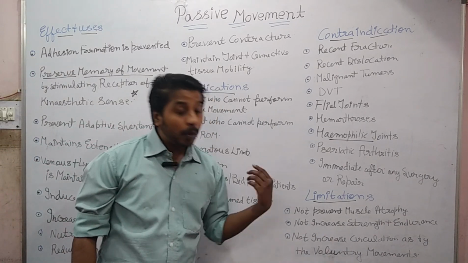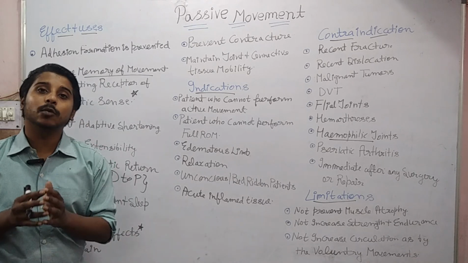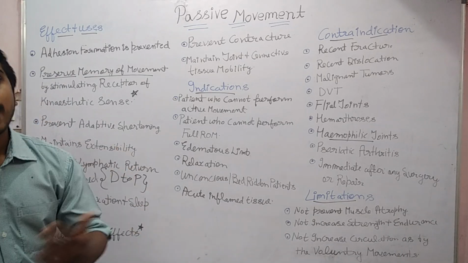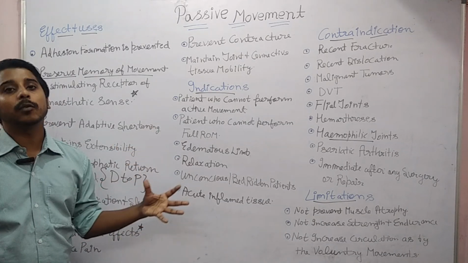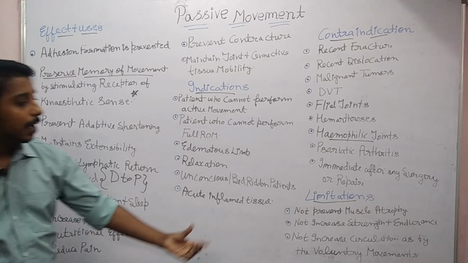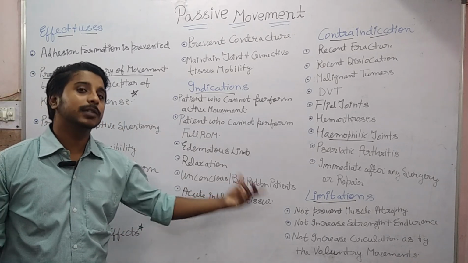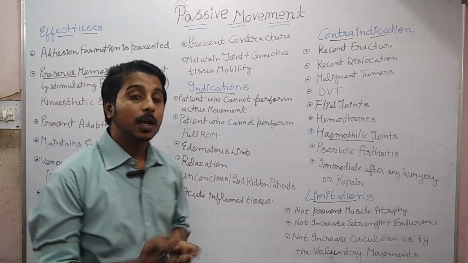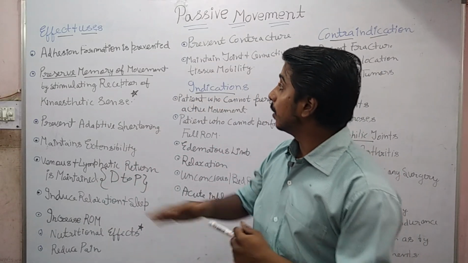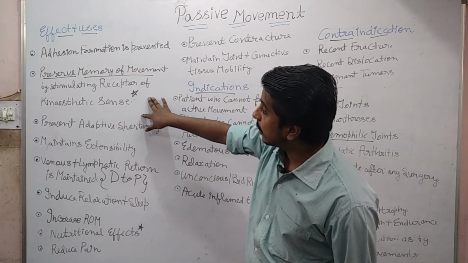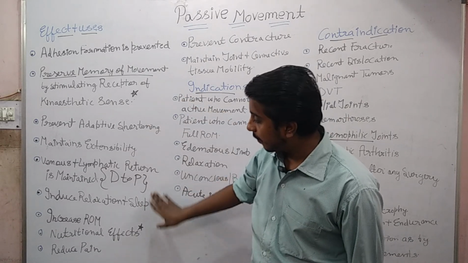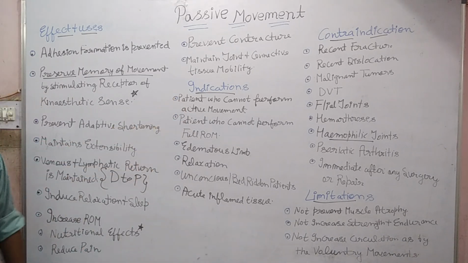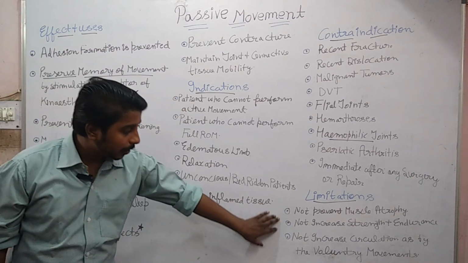Okay, and though it increases circulation, it does not increase the circulation relative to voluntary movement, that is any kind of active exercise. Okay, so we can say the circulation or blood supply to a particular part is not increased as much by the passive movement. So this is the whole topic, and we studied the effects and uses: this kinesthetic sense, that is memory pattern, venous and lymphatic return, and nutritional effect is very important. Then indication is very simple. Then contraindication and limitation, you need to understand these